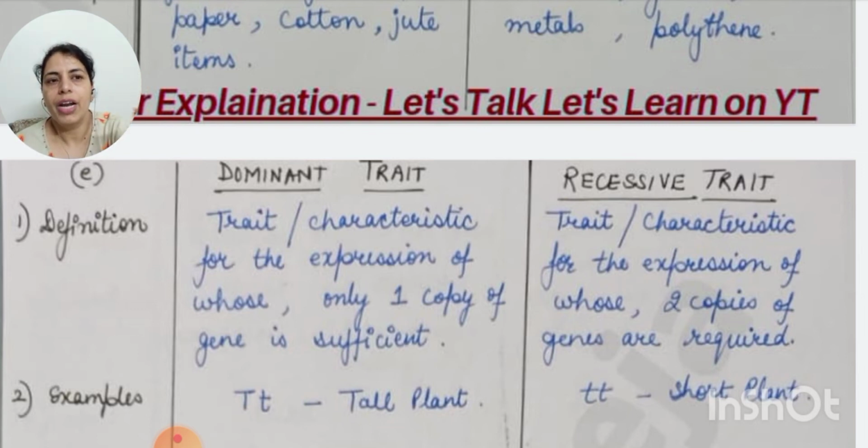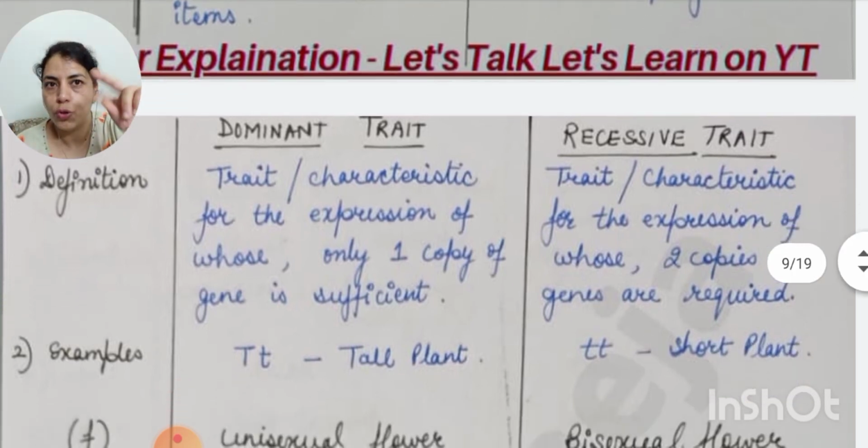And recessive trait, the trait or characteristic for the expression of which two copies of genes are required, meaning both should be of the same type, only then that trait is expressed. So in the case of a short plant, small t, both should be of the same type.